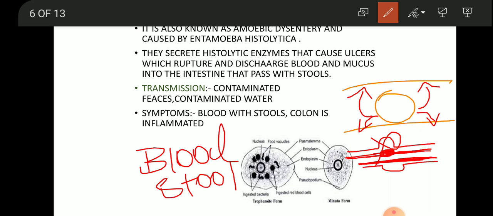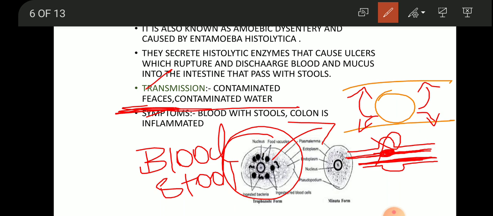So how does it transmit? It transmits via feces or contaminated water. Whenever the water is contaminated with stool or some other fecal matter, this organism gets the chance to invade the body.